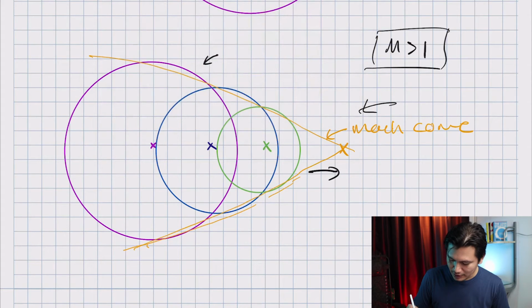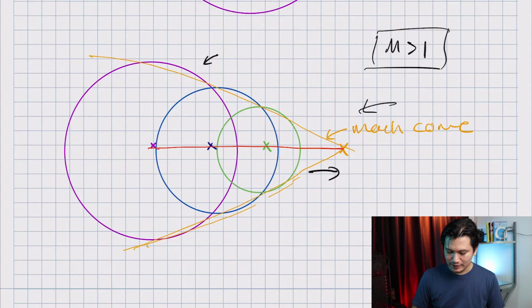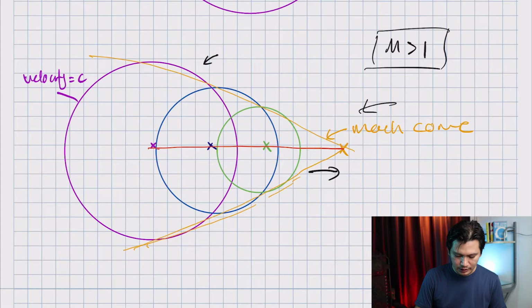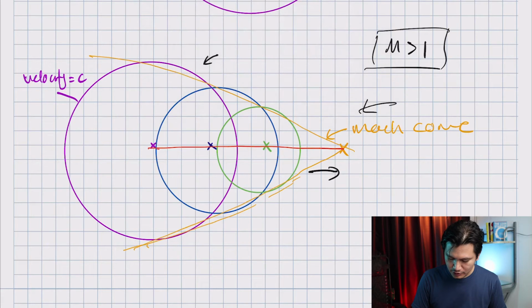If I use the red line here, and I take the line here, I know that the velocity of this wave will be c, and my velocity moving to the right, let's use black, is u.